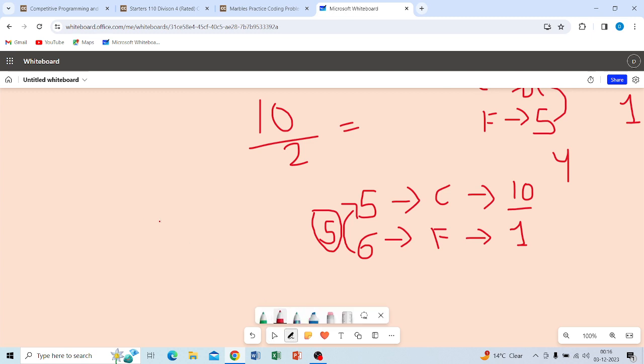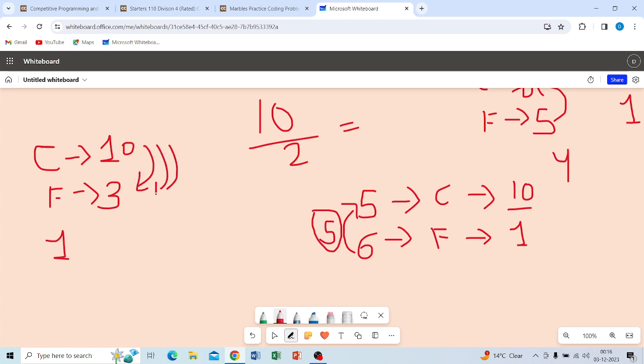Okay, simply first you check which one is the maximum, the chef or the friend. Suppose the chef has 10 and their friend has 3. So what you will do, you will first give.